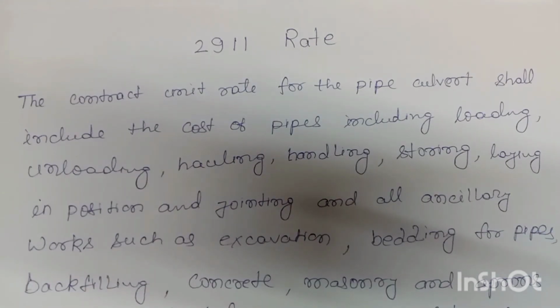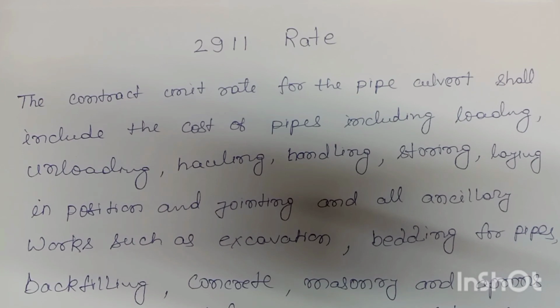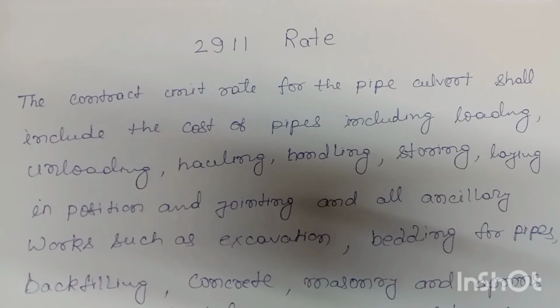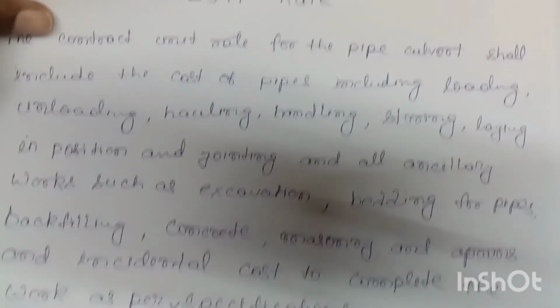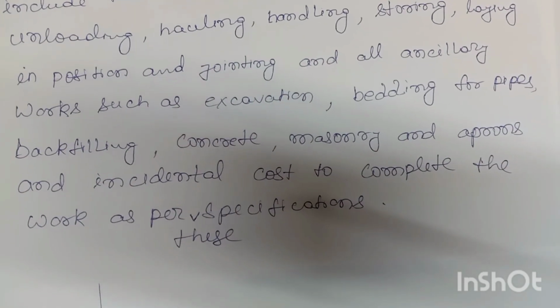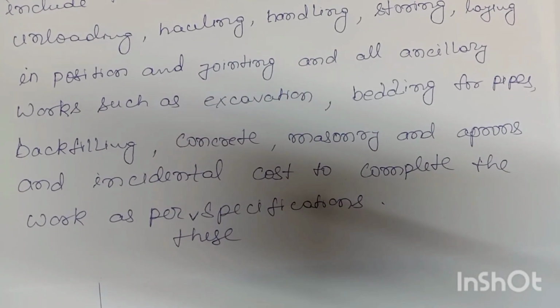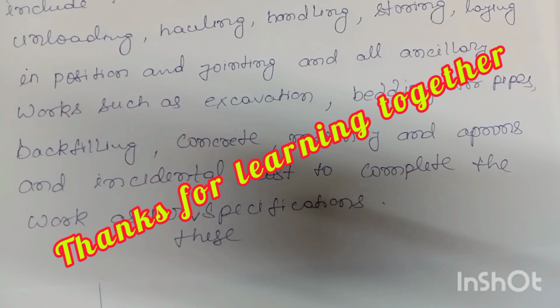2911 Rate. The contract unit rate for the pipe culvert shall include the cost of pipe including loading, unloading, hauling, handling, storing, laying in position and jointing, and all ancillary works such as excavation, bedding for pipes, backfilling, concrete masonry, and aprons, and incidental cost to complete the work as per these specifications.